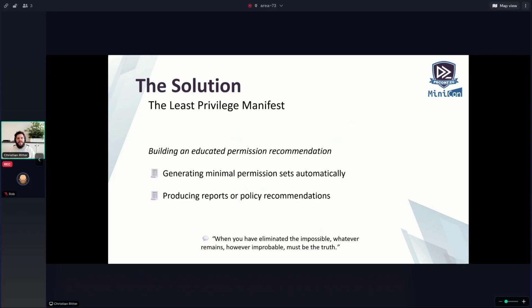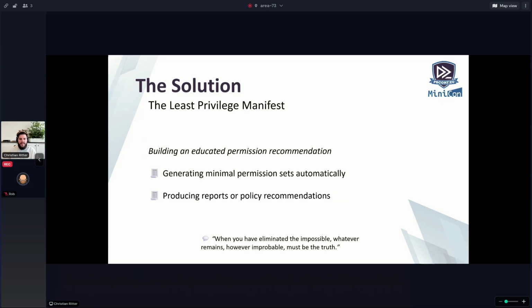I can do this with ease without getting annoyed. And if someone is interested in this and says, hey, this guy, this Christian, he missed the point, then hey, please make a pull request. I really would love to gain your input. So we want to generate a minimal permission set automatically. And we want to produce this report or policy recommendation. When you have eliminated the impossible, whatever remains, however improbable, must be the truth.